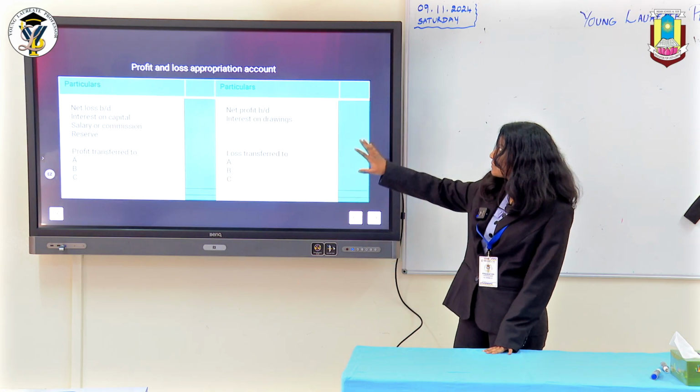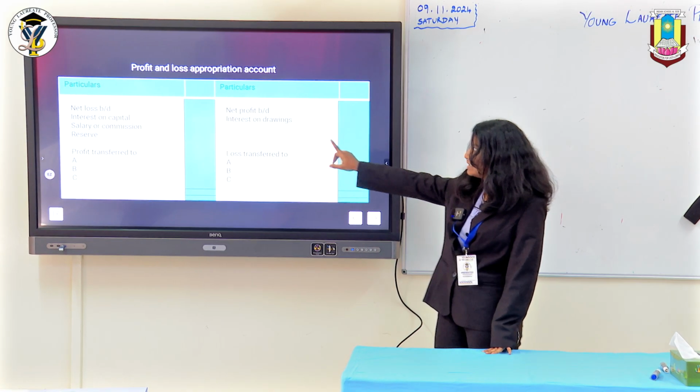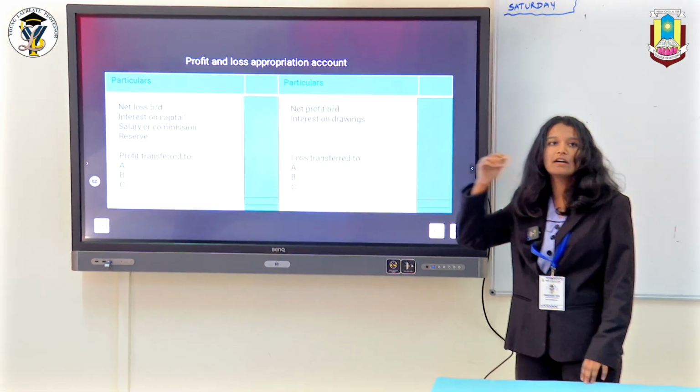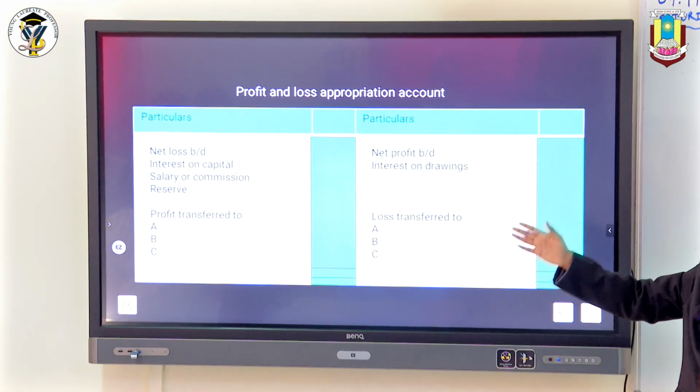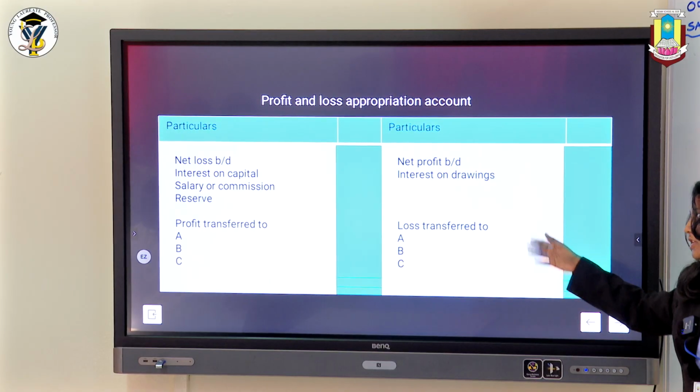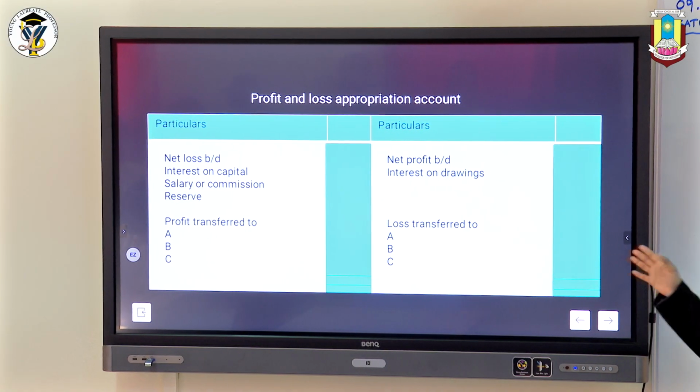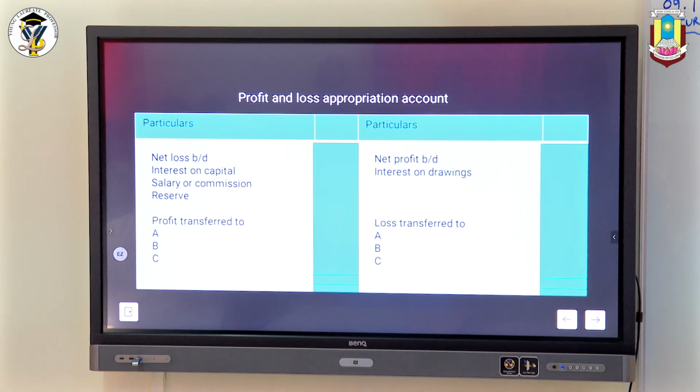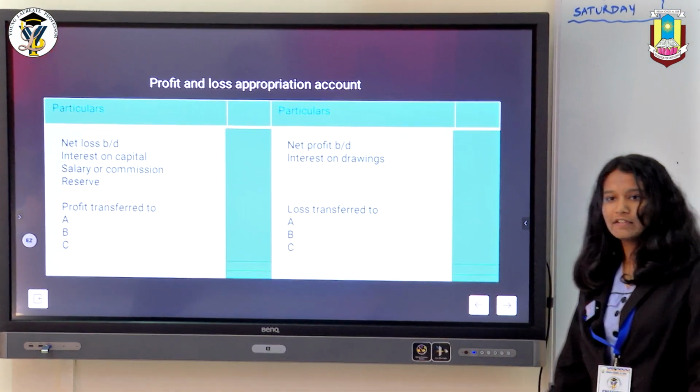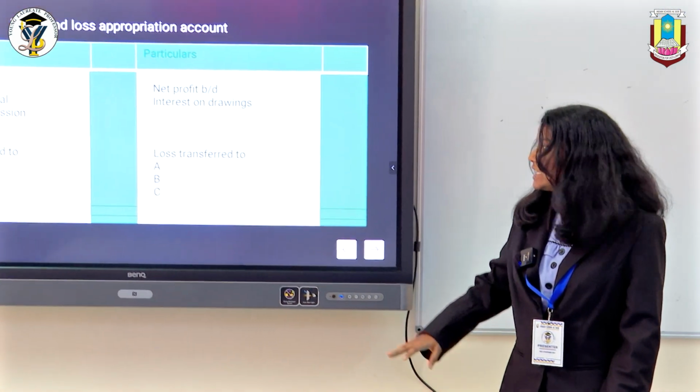So yeah, this is a profit and loss appropriation account. Net loss or net profit, we take it from the profit and loss account and bring it here, and then give all these items. And it is then shared among the partners in their agreed profit sharing ratio, or if the question doesn't specify it, we share it equally among them.